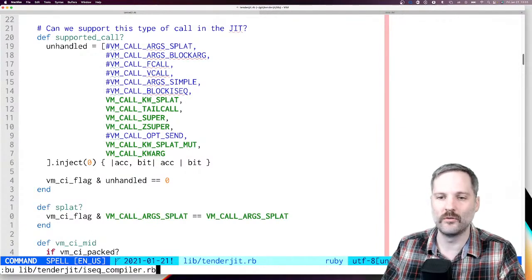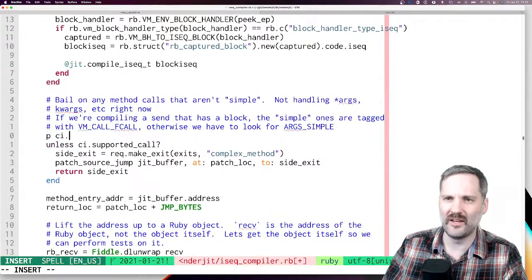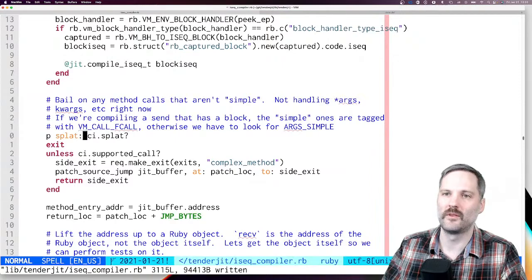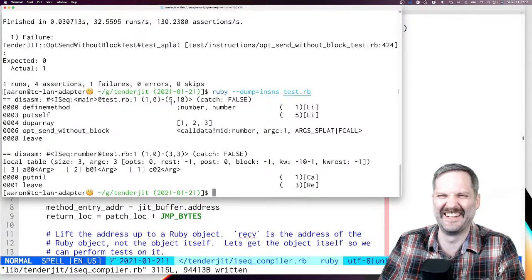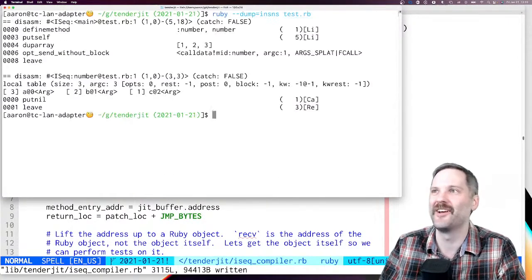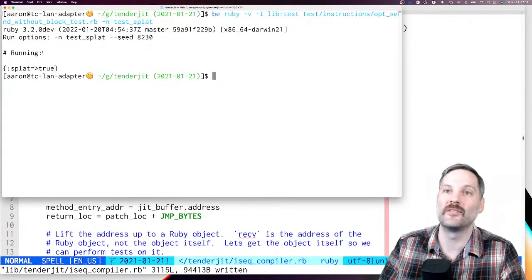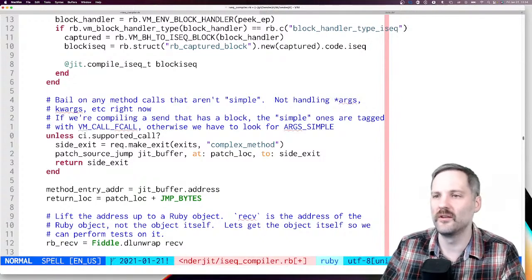So let's go into IC compiler and check, is this a, let's do PCI dot splat. And then I'm just going to exit, because if we don't exit, it'll generate some machine code that might be crashy. I don't really want to deal with crashy right now. So let's take a look. Oh no, let's run the test. Let's see. So yes, it's a splat. So we're compiling a splat call site. So we'll say, I guess, yes, it's supported.